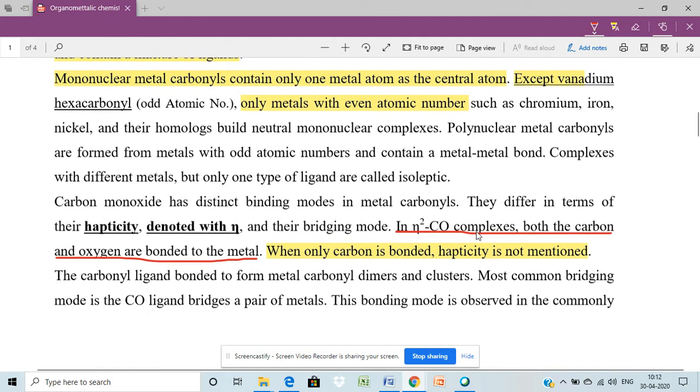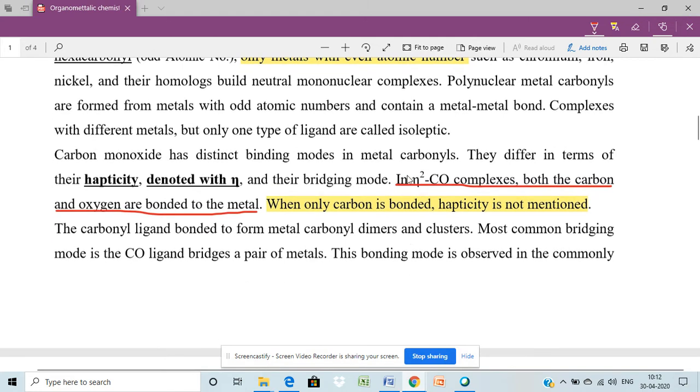When one CO is attached, it is called terminal, and we consider its hapticity. Hapticity means with how many atoms, carbon or oxygen, the metal is bound. If it is only one, the hapticity is not mentioned, that is, the hapticity is one itself. If it is eta 2, then both the carbon and oxygen of the CO are bonded to the metal. Then it must be represented as eta 2 CO, because eta 2 means both C and O are bonded with the metal.